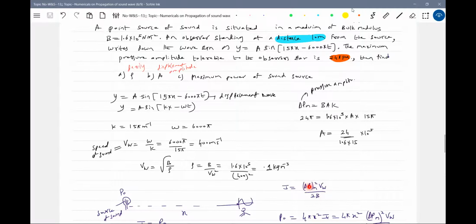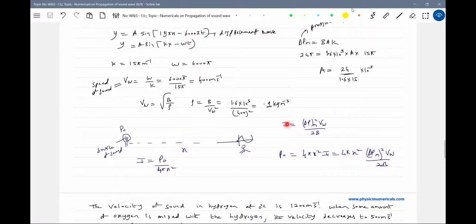Intensity of a sound wave in terms of pressure amplitude is given by this particular formula. So we know all the values, and with this I'll calculate the intensity. Then if this is a source of sound, and you are standing at a distance X, what is the expression for this? This will be like a point source of sound. So at a distance X, what is the intensity? P naught by 4 pi X square.